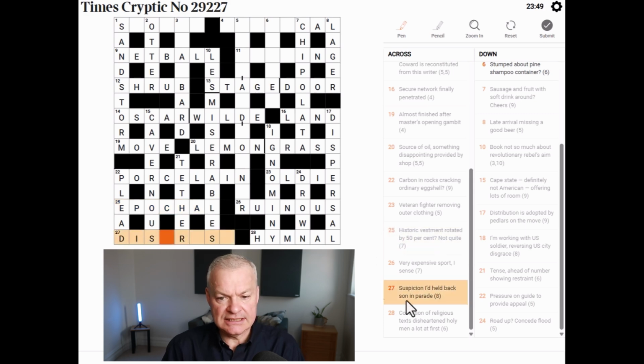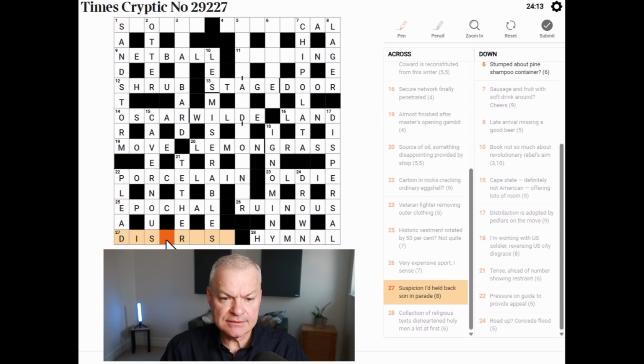Surely this begins dis. And suspicion, I think, is the definition. But eyed held back, I think held back is a reversal indicator for eyed. And then sun could be S, the abbreviation. In parade.